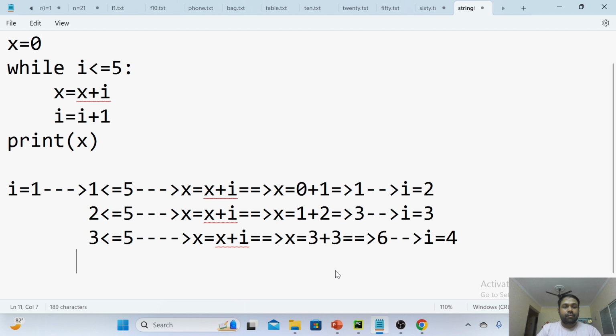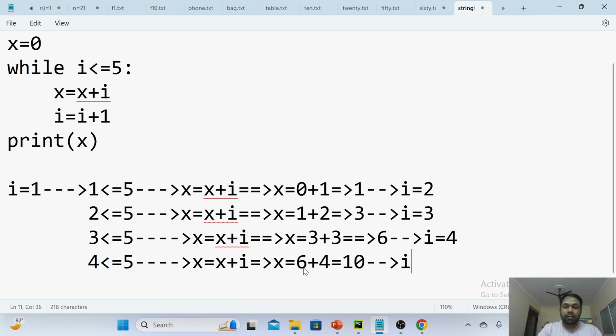Same story. 4 less than or equal to 5. Now again I am writing x equals x plus i, which implies x equals 6 plus the current i value. What is the current i value? 4. 6 plus 4. How much? 10. After x value becomes 10, again you are incrementing the i value. So that's why i value is becoming 5. So now 5 less than or equal to 5.